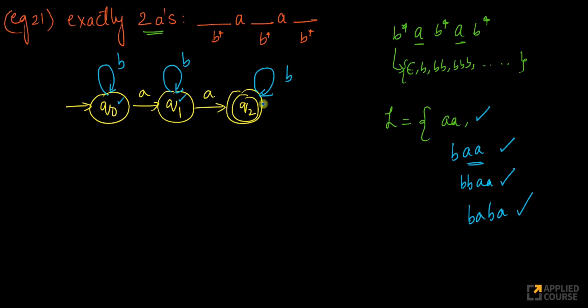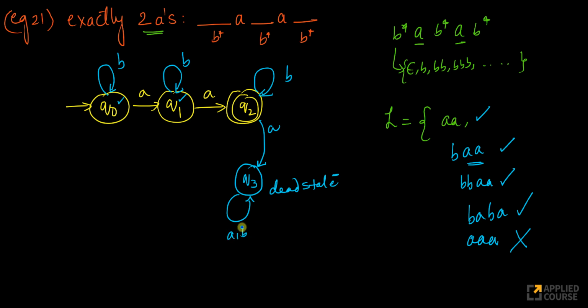For this state, if I see an A, what happens now? What if I have AAA? This should certainly not be accepted, because it has 3 A's. We want exactly 2 A's. So if I get an A now, I should go to a dead state. This is a dead state because the moment I see 3 A's, I should never be able to accept it. If this is a dead state, what happens if I get A or B after that? Once I've seen 3 A's, I should never accept it. Hence, I go to a dead state.